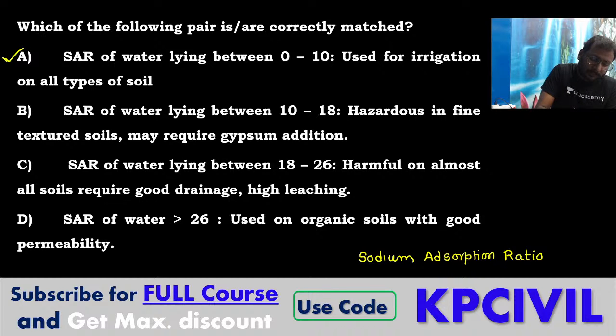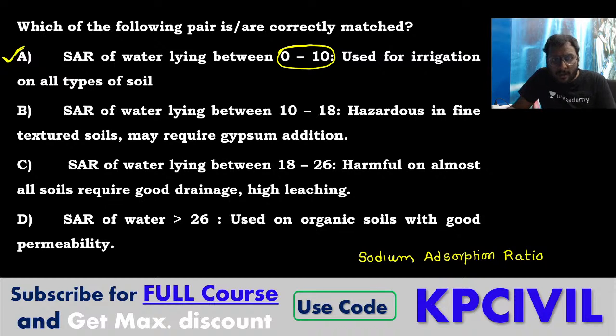True, correct. Clear? SAR 0 to 10, used for irrigation on all types of soil, it is true.